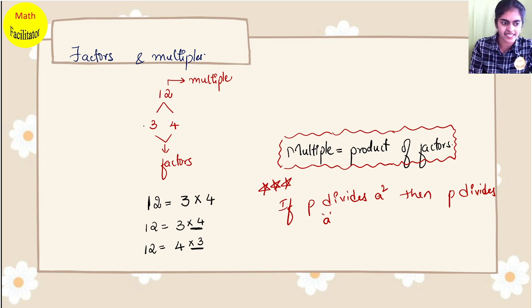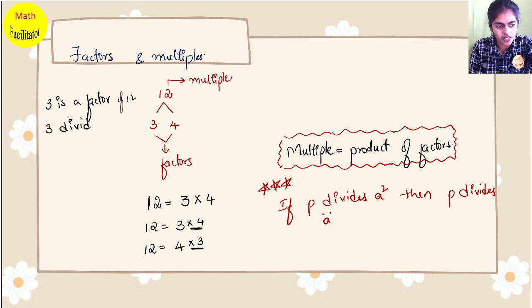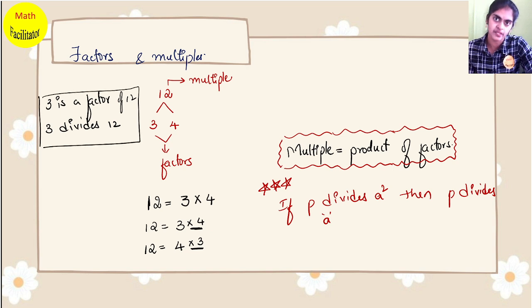Since 3 is a factor of 12, can I say 3 divides 12? What is the meaning of divides? It divides 12 exactly. 3 fours are 12, so I can say 3 is a factor of 12, or 3 divides 12. Every factor divides that particular number. So it's a factor of 12, or it divides 12. Very important relation.